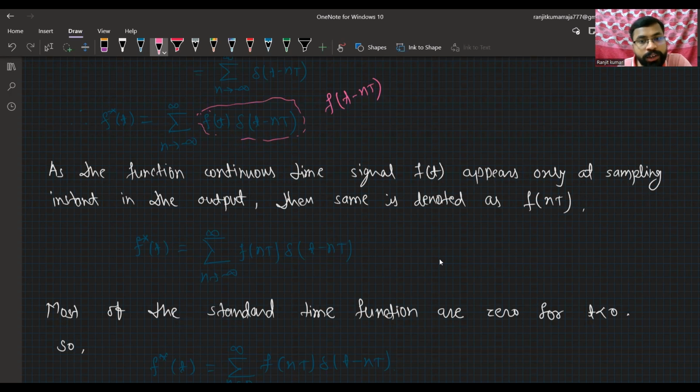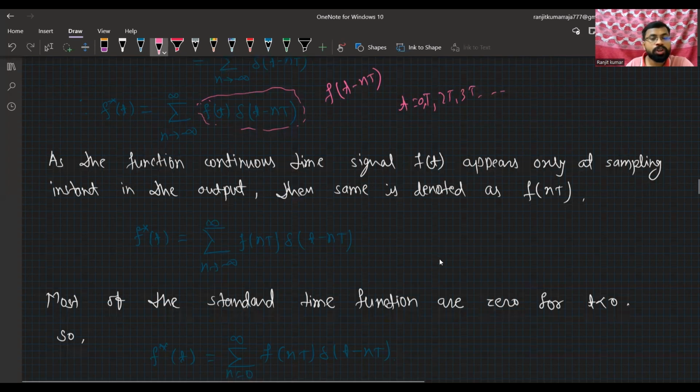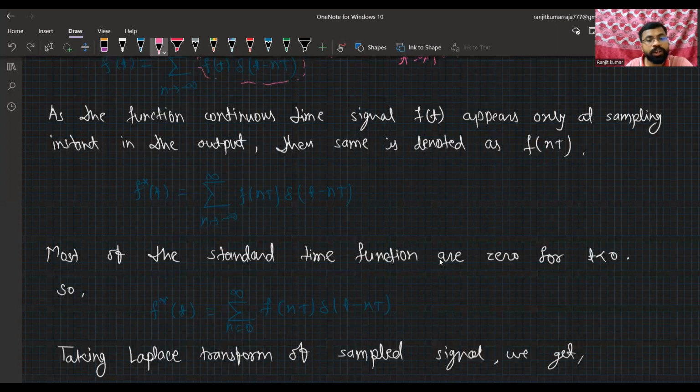So it appears only at the sampling instant. We can denote it as f of nT, because it appears only when we provide the sampling instants, like t equals T, 2T, 3T, and so on, and 0 also we can consider. So f star of t equals the summation, n tends to minus infinity to infinity, of f of nT delta of (t minus nT).